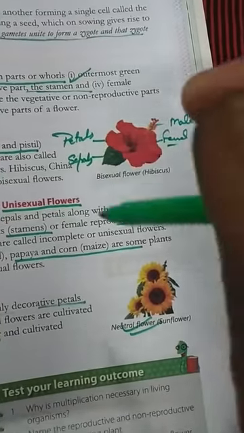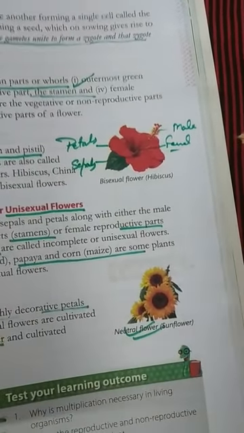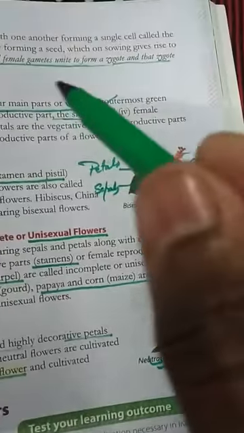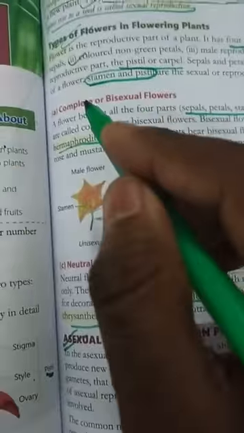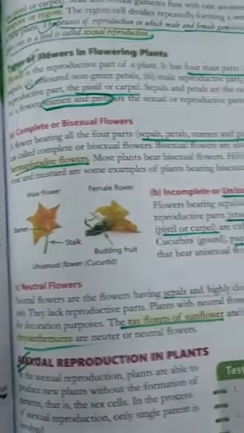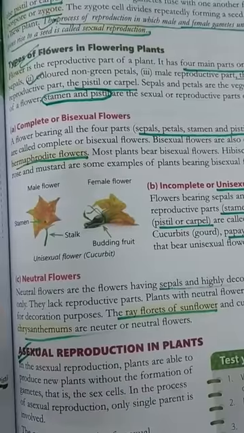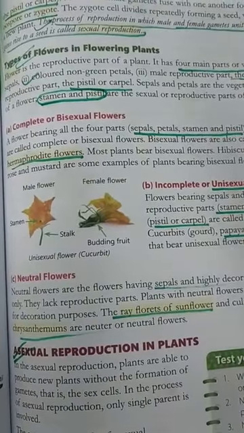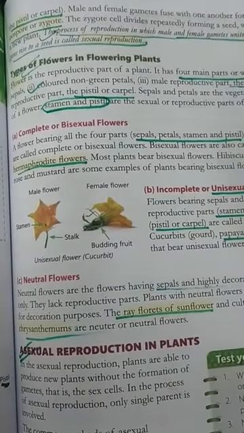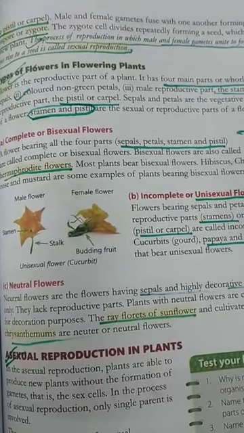These 4 parts are compulsory in a flower. First of all, we are going to the first type, complete and bisexual flower. Flower having all 4 parts, इसमें चारों होंगे, sepals, petals, stamen and pistil.